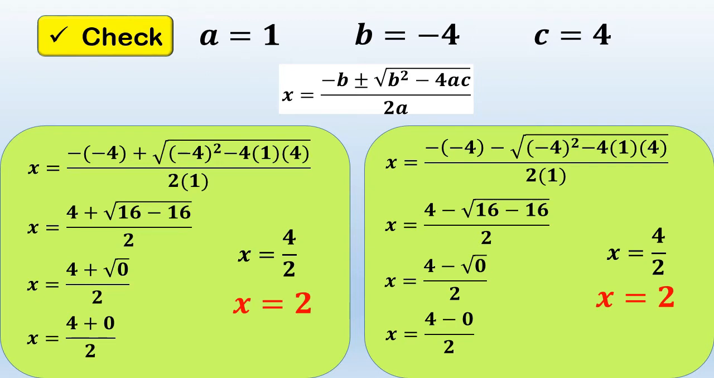So, it means the discriminant of the expression b squared minus 4ac is true to the given equation. Next, let's proceed.